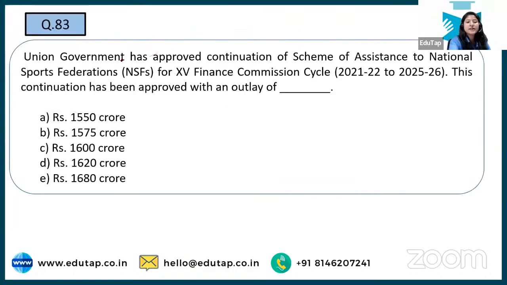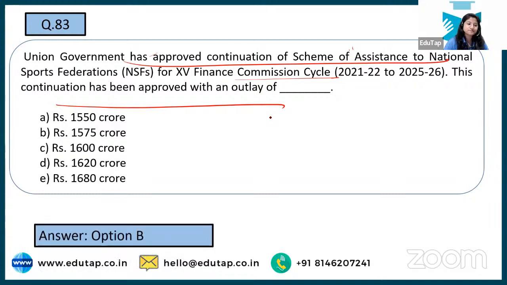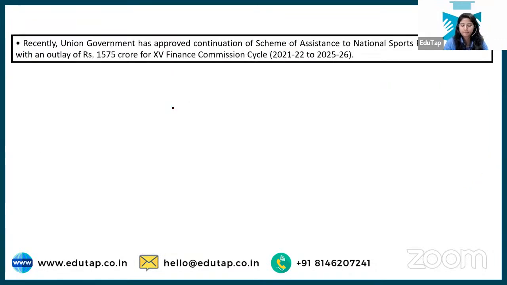Next, the union government has approved continuation of a scheme. Which scheme are we talking about? We are talking about assistance to National Sports Federations for the 15th Finance Commission cycle. This continuation has been approved. So what is the outlay for this? Basically, you have to tell. Nilesh, 1575. That is correct. Okay, you should be thorough with the financial outlay. I would suggest you go through the total financial outlay, and also the current year budget, right? Because either of it can be asked.